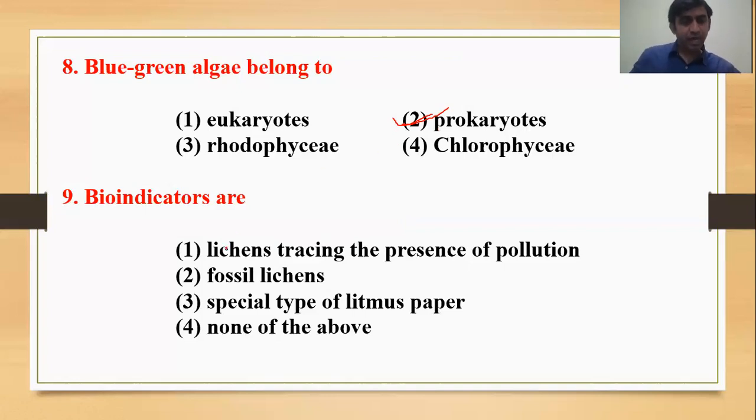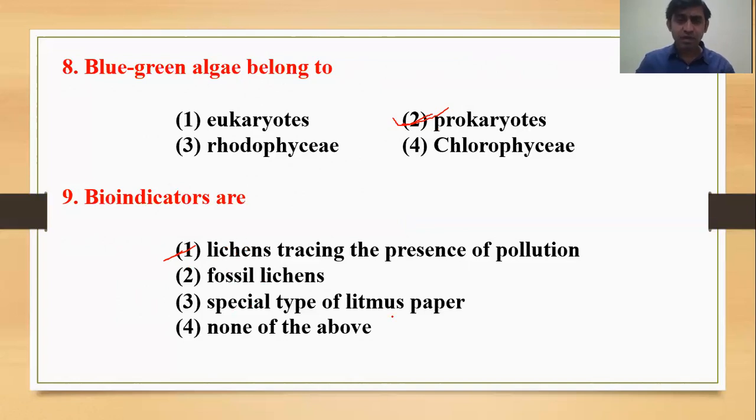Then question number 9: bioindicators are. What are bioindicators? Four options are given. The correct answer will be the one indicating water pollution. So lichens, we know, are sensitive to SO2 pollution. So these are indicators. Fossil lichen is not there.